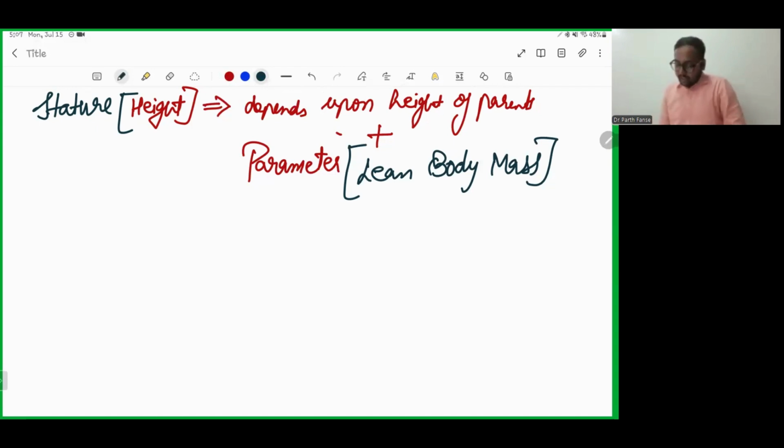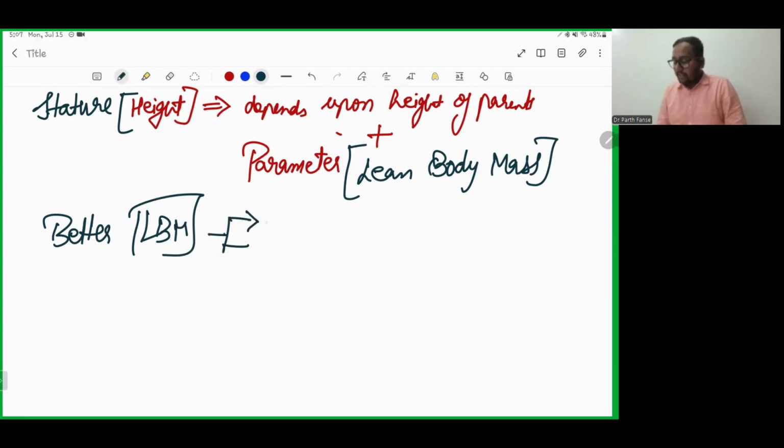Now, if there is a better lean body mass, which I am writing in short as LBM, we can apply it in a child as well as an adult. In a child, if there is a better lean body mass, there will be a better height.